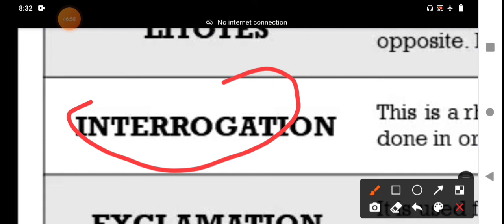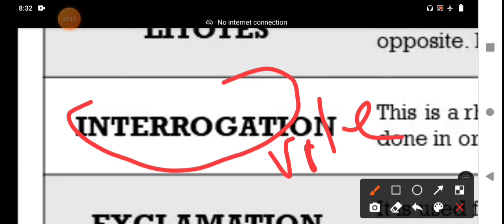Who is here so vile? Vile is spelled V-I-L-E. What is the meaning of vile in this context? It is used as an adjective in this sentence.